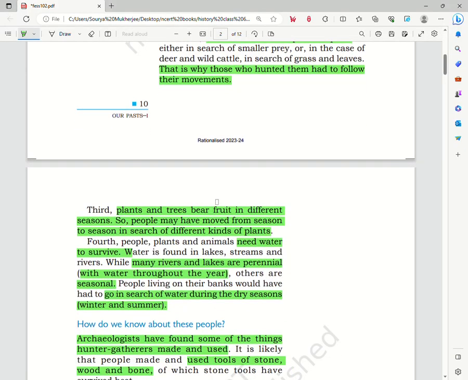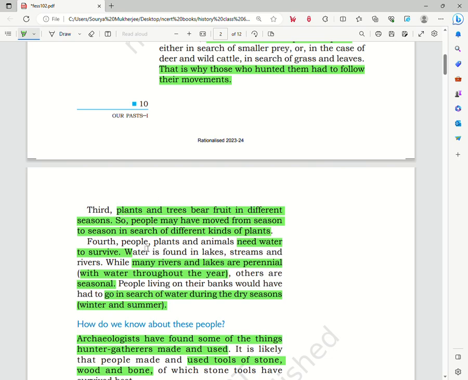The third reason is because we see that different plants and trees bear fruits and grains at different times of the year, in different seasons. So the hunter gatherers had to shift from one place to another according to the different seasons so that they could enjoy the fruits of nature, the different fruits, grains, and all these.